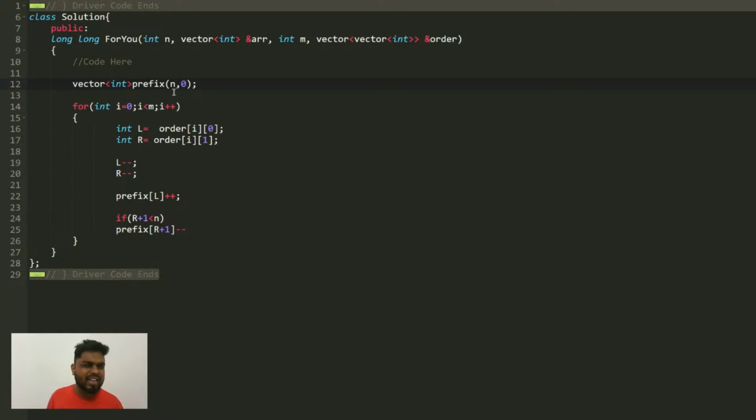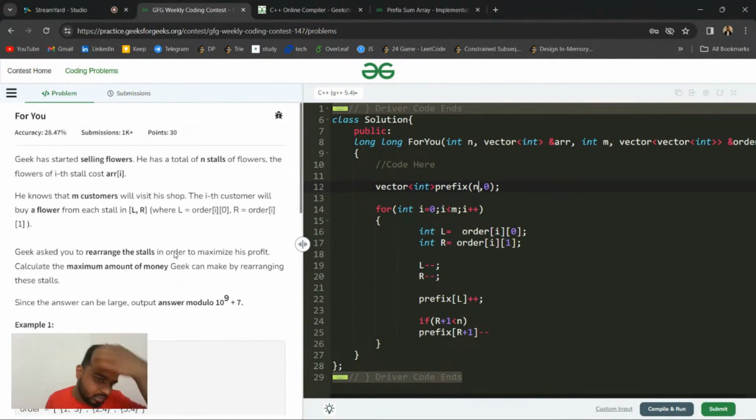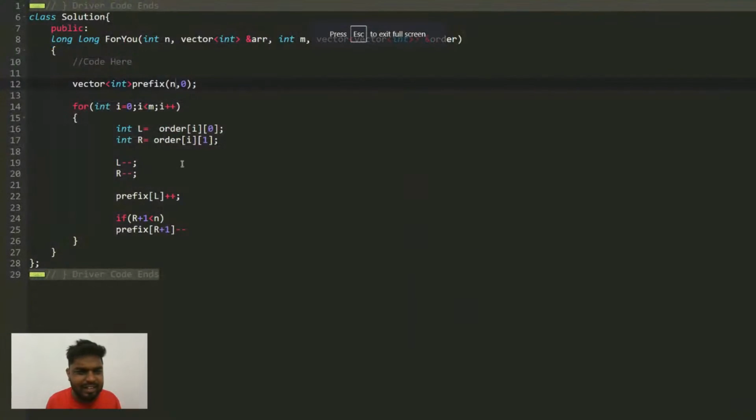Prefix will be of n size only. Prefix will be for the size of the array only. M is the number of stalls. It is fine, I think, because prefix will be the number of indexes that is there in the array. Nilesh is saying that they could have given some basic prefix question in the first also, so that everything would have been covered in prefix.